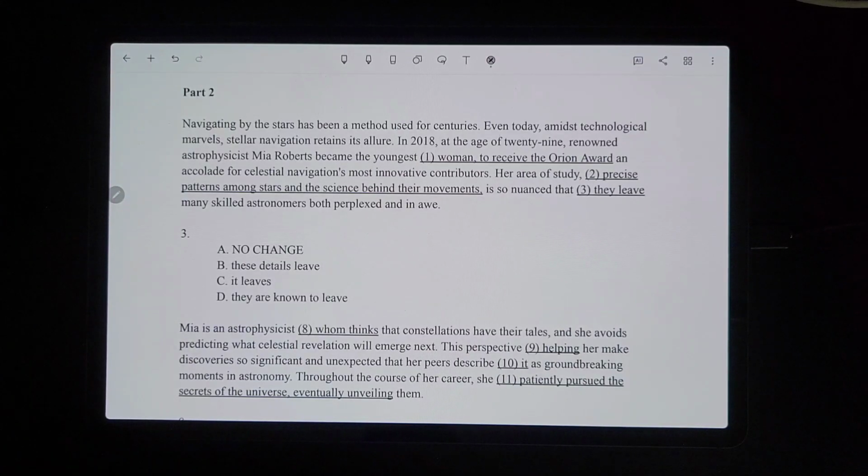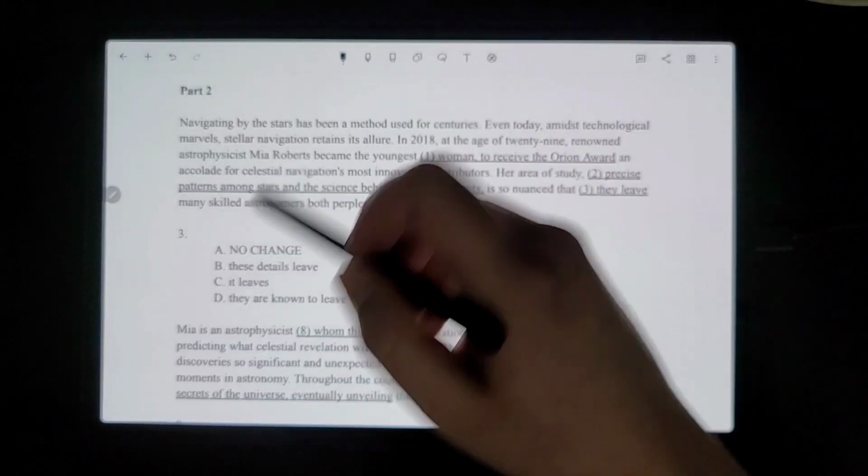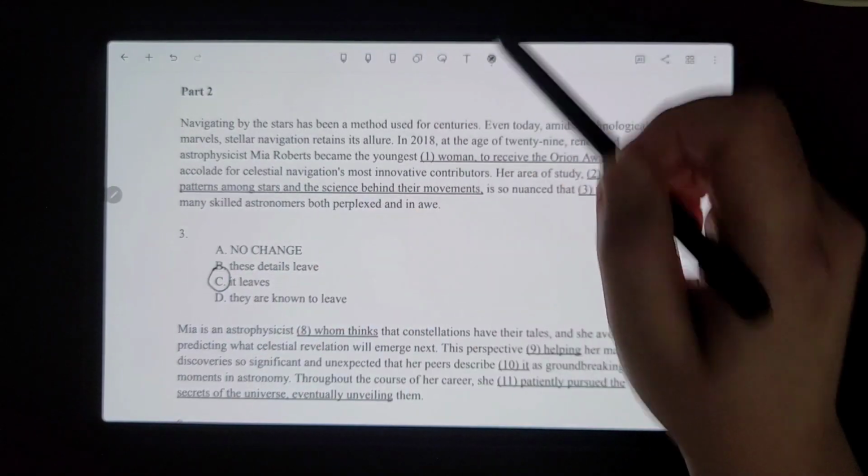So her area of study is so nuanced that the portion that's underlined for number 3, it's referring to her area of study, which is singular, so it definitely can't be they. So the only one that would be singular would be C. So it leaves, because it has to refer to her area of study. So it would be C.